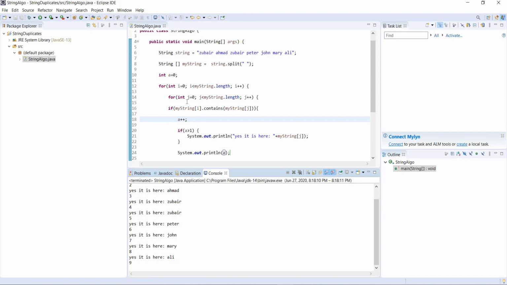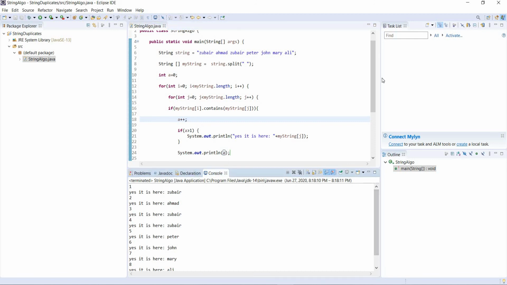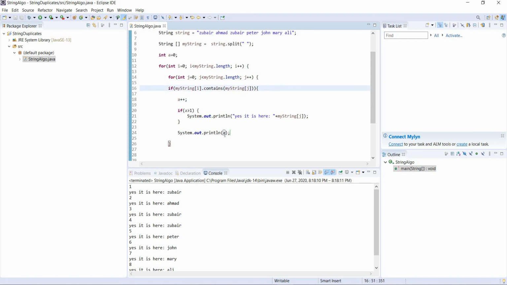So every time it is coming over here, this condition is becoming true. That's why we have an even bigger problem. When this loop ends, whether this condition is met or not, it should reset our A to 0. If it is not resetting A to 0, next time this loop comes over here, it will have the other value in A already. So what we have to do is, after this loop, where is the loop ending?